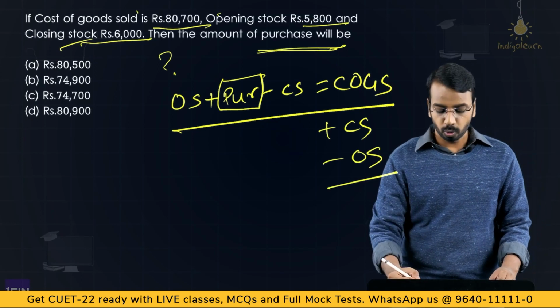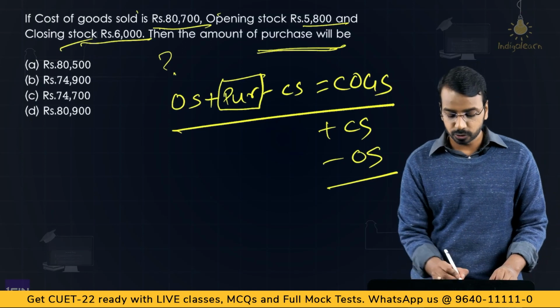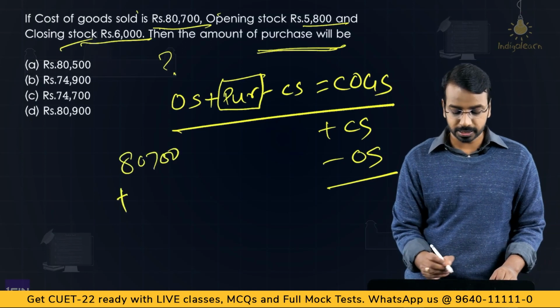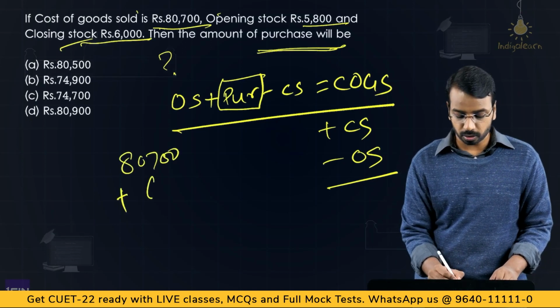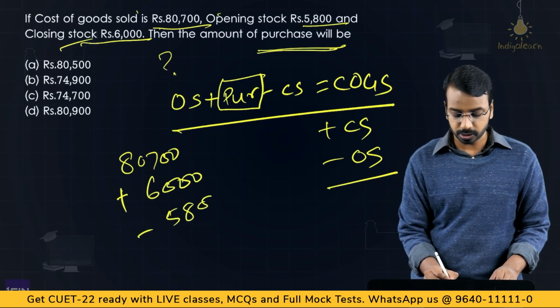That's it. So what is COGS? COGS is given to us as 80,700. So you have 80,700 plus closing stock of 6,000 minus opening stock of 5,800.